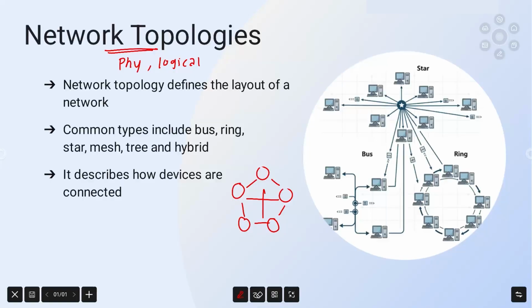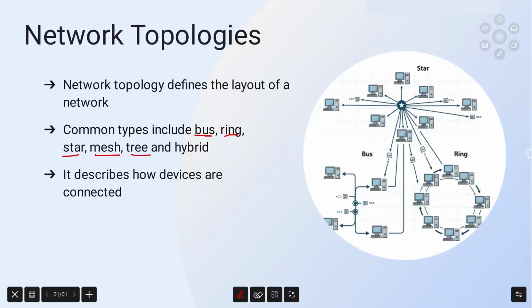Firstly, let's understand why network topology is important. Network topology is important because it affects network performance, reliability, scalability, and maintenance. Choosing the right topology helps organizations achieve efficient communication and better resource sharing. There are several common types of network topologies: bus, ring, star, mesh, tree, and hybrid. We'll see in the upcoming slides in detail what the bus, ring, star, mesh, tree, and hybrid topologies are.